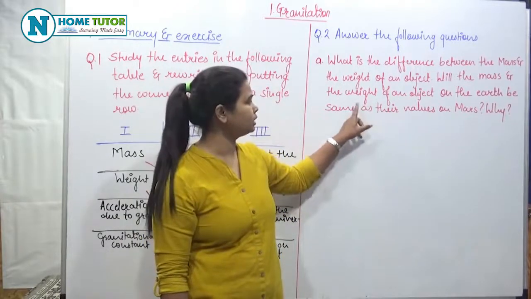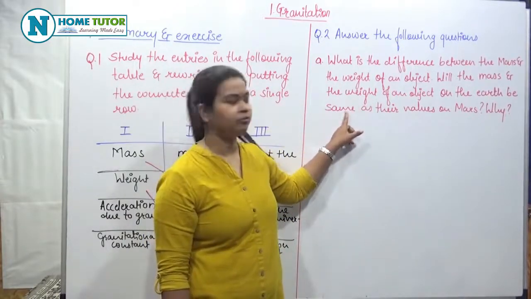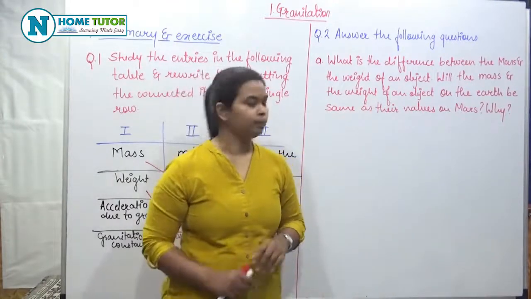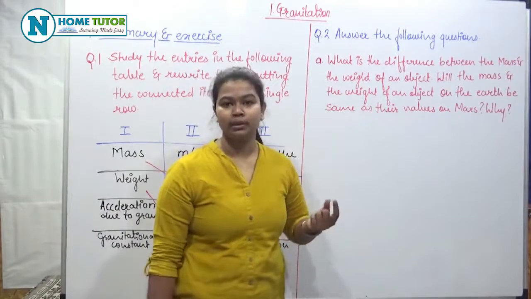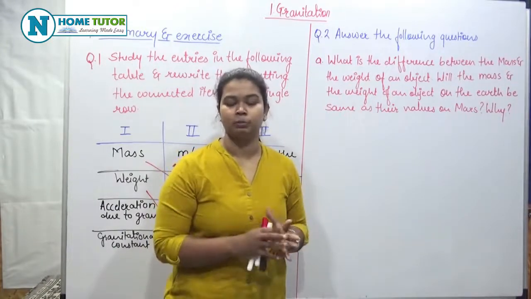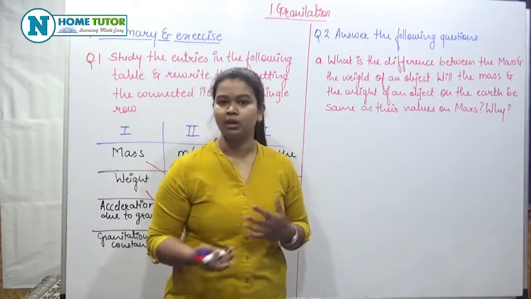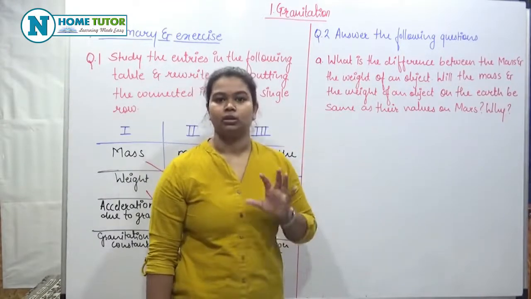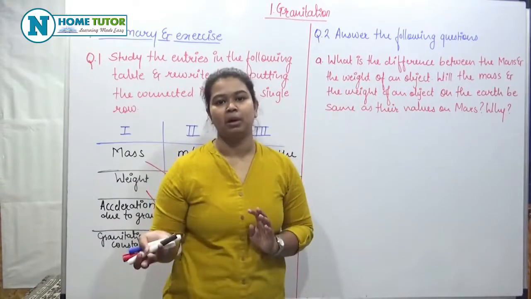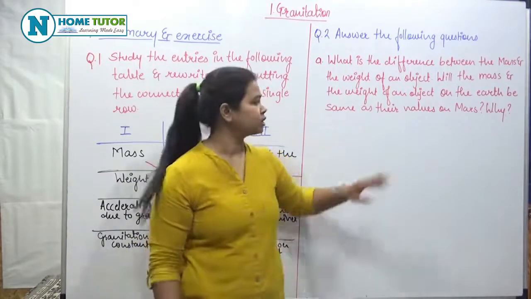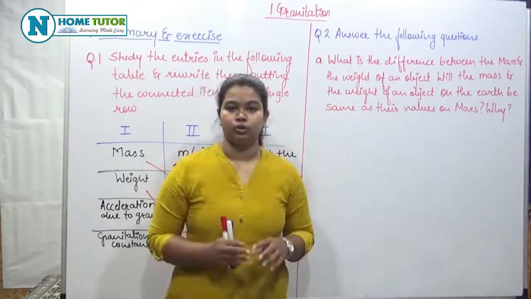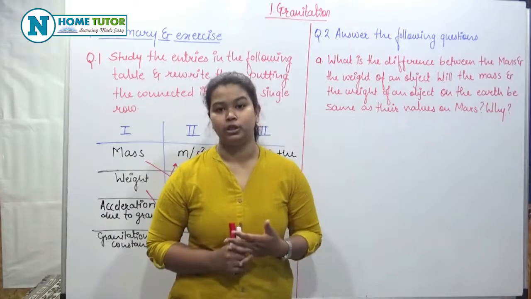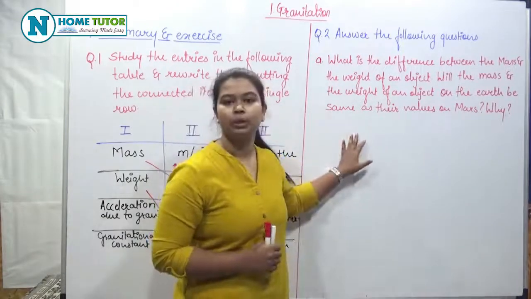Now the next question is: will the mass and weight of an object on the earth be the same as their values on Mars? So no, the mass will remain similar; whatever mass is on earth, the same mass will be on Mars. But the weight will be changed because of gravity. Because the value of g on Mars is different than the value of g on the Earth, that's why it will be changed.